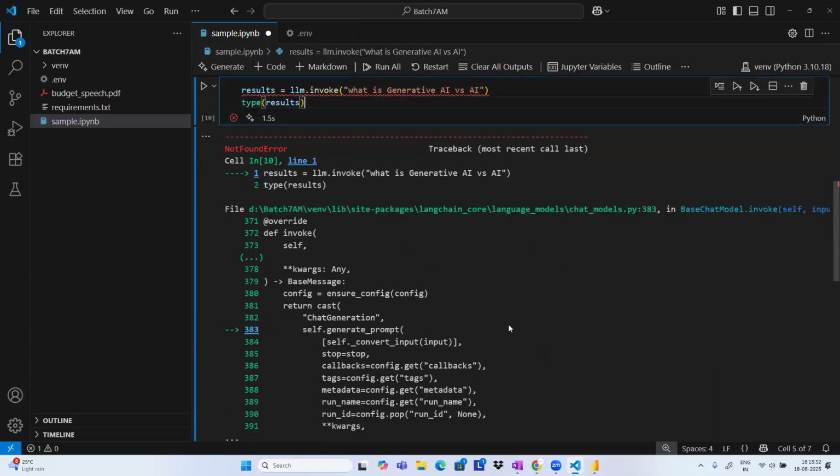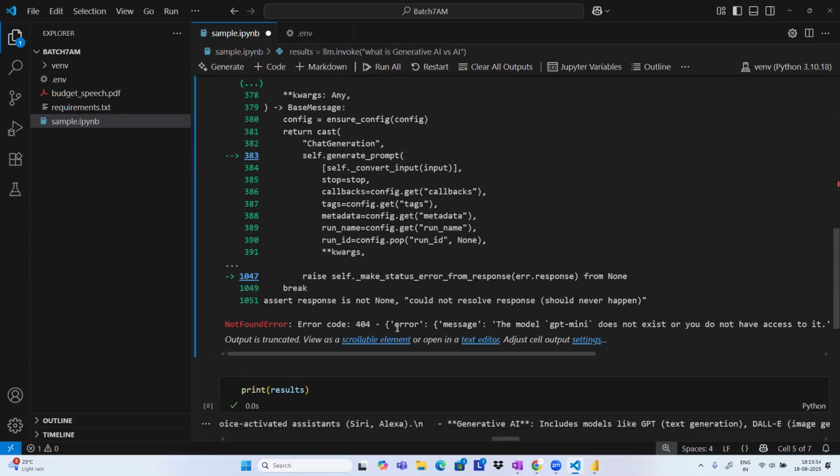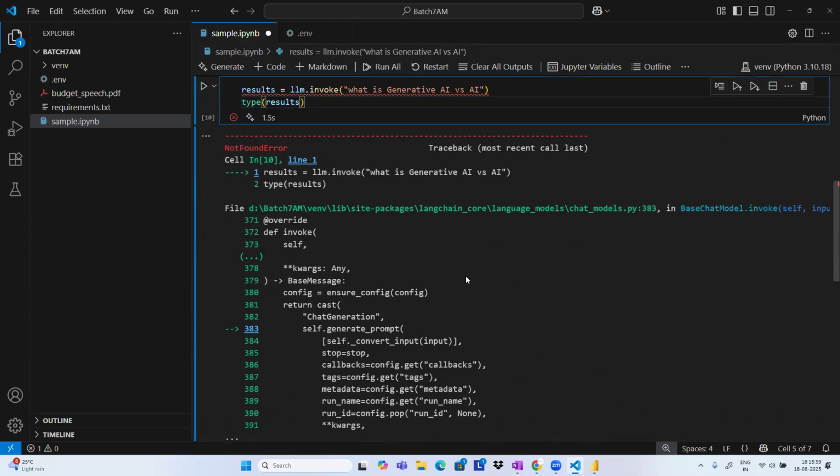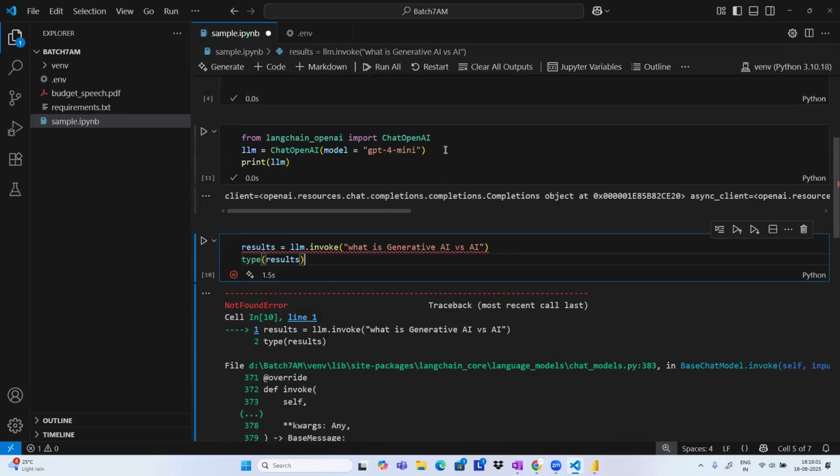The model name is wrong, I think. That's the reason why you will get this error. You can see the model GPT mini does not exist, or maybe we don't have access to it. So we have to specify what the name is going to be, and whatever the name is, we have to use that. Leave it, no worries.